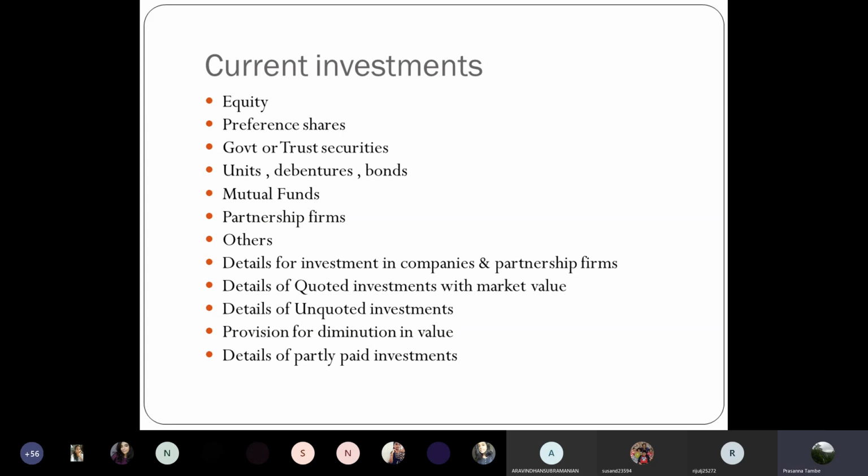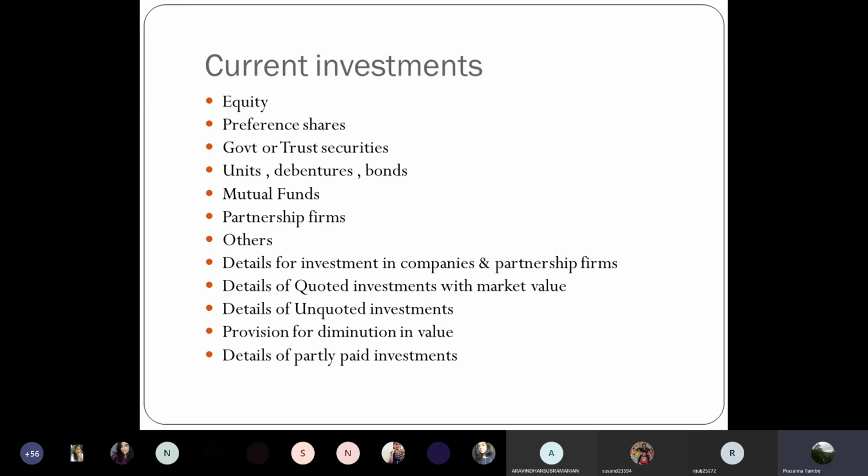In case of a partnership firm, you will also have to provide the details of the capital account: what was the opening balance, whether any further addition was made in the current year as investment, whether there were any withdrawals, what was the profit allocation, and what is the percentage of profit you get. All these things with reference to investment in partnership firms will have to be provided. Whenever such investments are subject to some reduction in value because of market value fluctuations, you may make a provision for reduction in value.